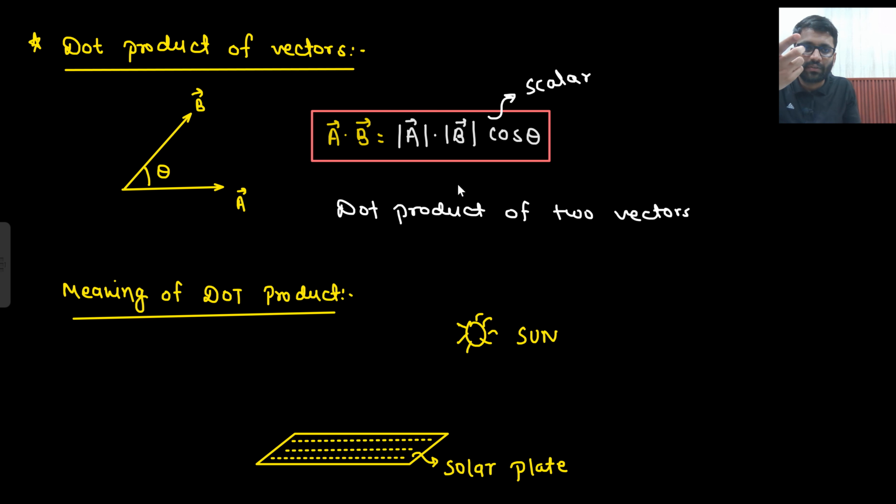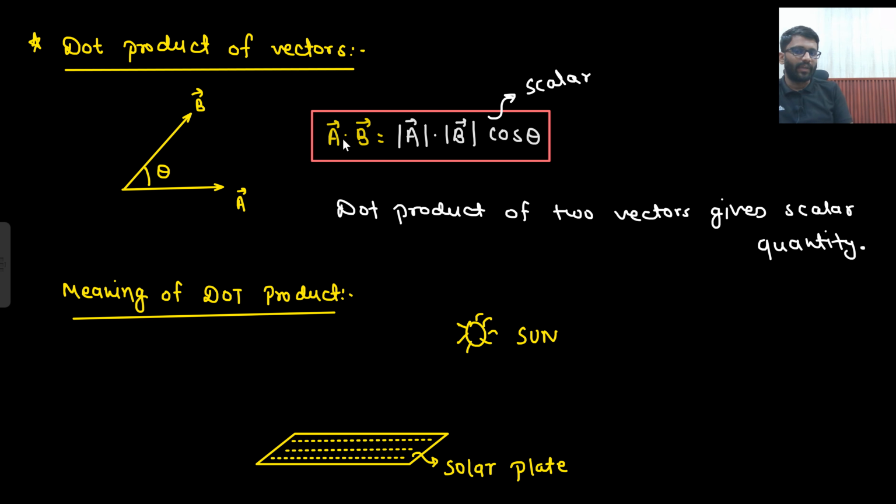Because there is no direction. No direction, no direction. So the dot product of two vectors gives a scalar quantity. Magnitude of A into magnitude of B into cos theta, cos of the angle between them.